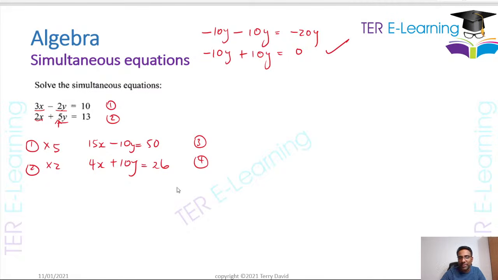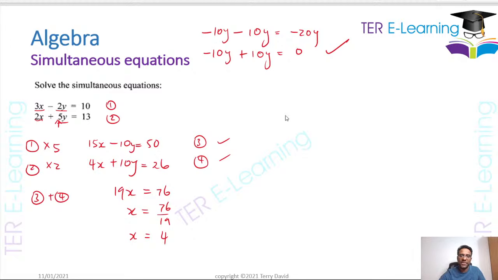I need to add the two equations. So therefore, equation 3 plus equation 4, right? That's this and this, I added them. So that's 15 plus 4, right? Will give me 19x. Minus 10y plus 10y will give me 0. And this here will give me 76. So therefore, x is equal to 76 over 19, and I'm going to get 4. So guys, you see that mistake there? Be careful. You have to add in this particular case, right? So x is equal to 4, right? So I saw somebody got that already for the answer.